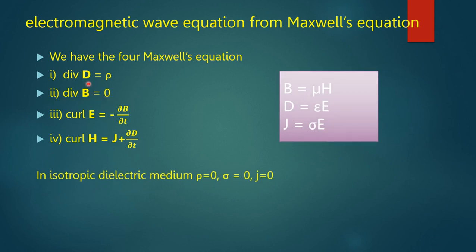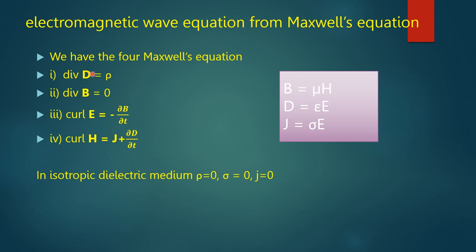Here, D is the electric displacement vector, B is the magnetic induction vector, E is the electric field vector, H is the magnetic field intensity, and J is the current density.